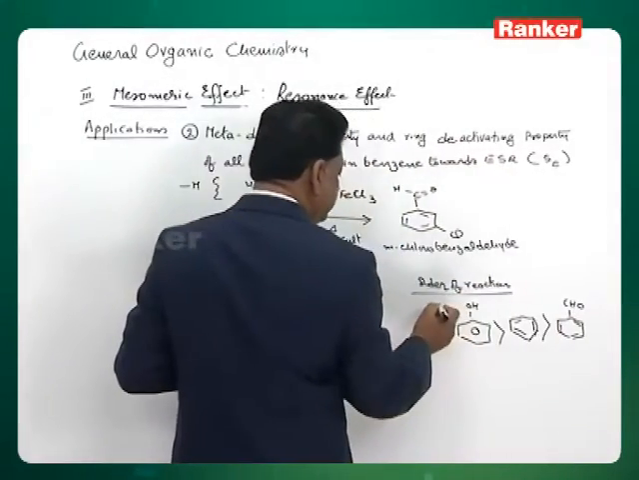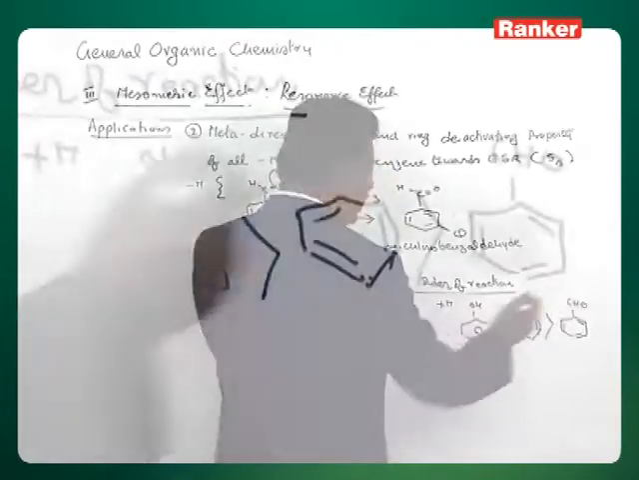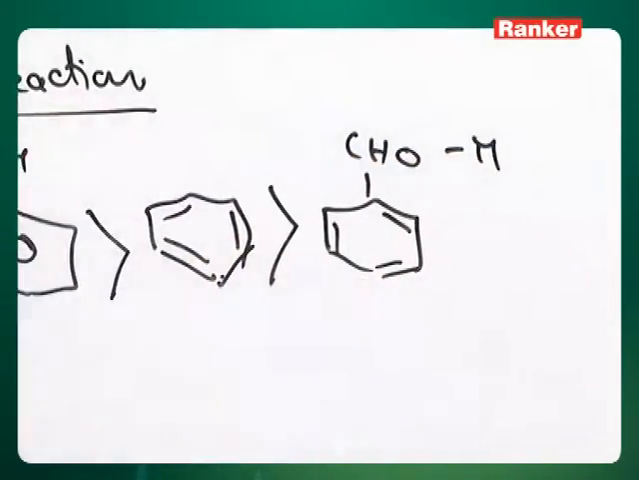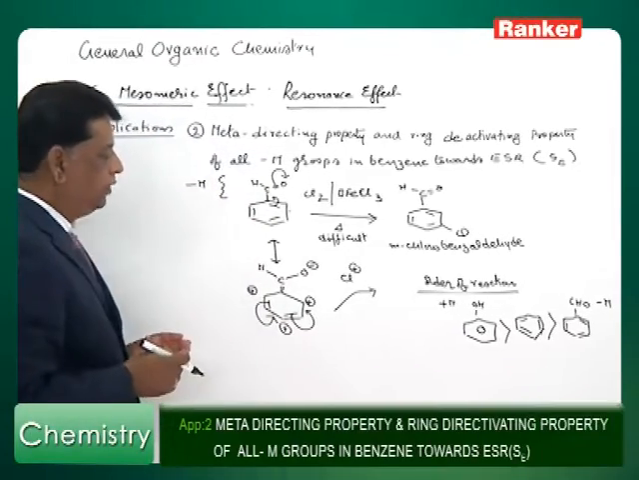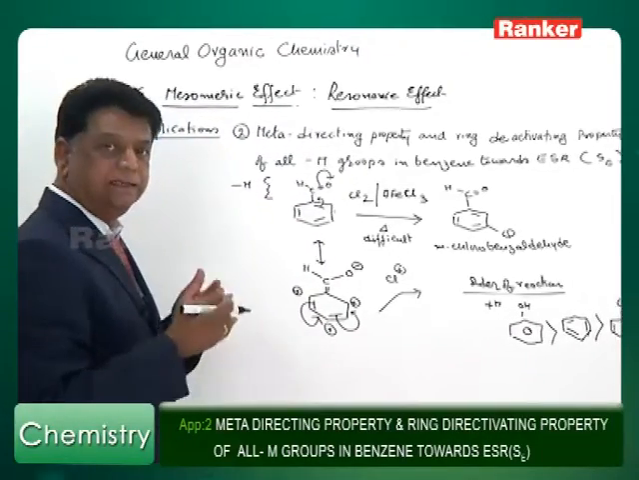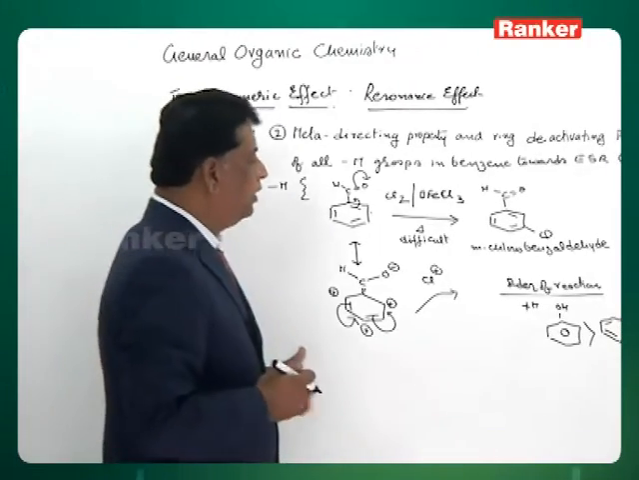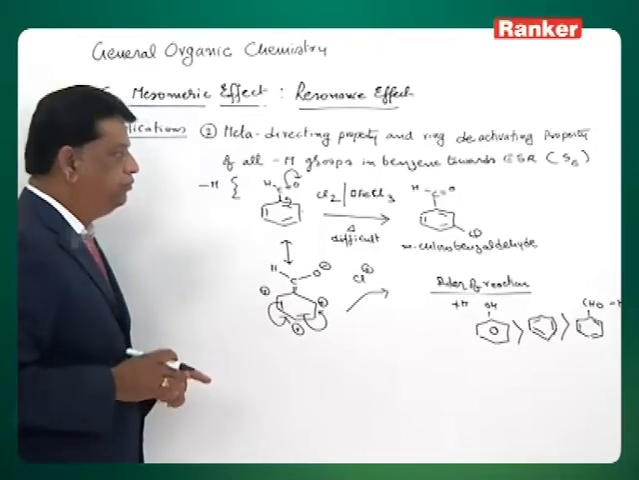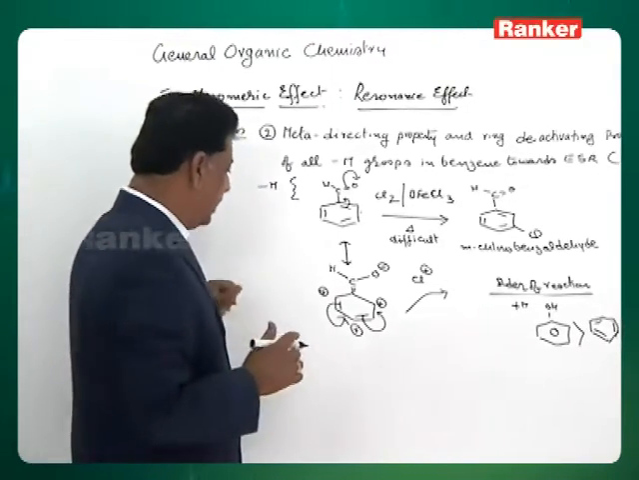So +M groups, containing groups, are more reactive than benzene, and -M groups are less reactive. So this is the overall, general observation. Whenever +M is there, the ring is said to be more reactive, that is called activating property. Whenever -M groups are there, overall reactivity decreases, specifically towards an electrophilic substitution reaction.